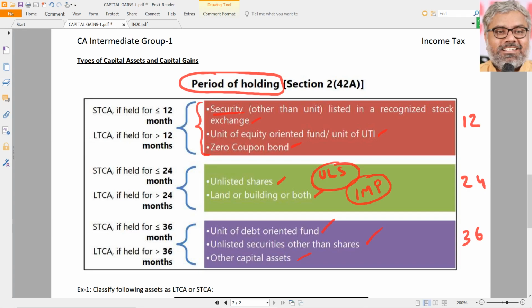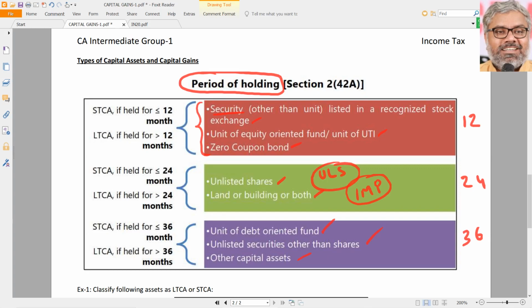But listed securities, units of equity oriented mutual fund or units of UTI, and zero coupon bonds will be called long-term capital assets if they are held for more than 12 months. Same way, unlisted shares, not any securities, unlisted shares and immovable properties will be called long-term capital assets if they are held for more than 24 months.